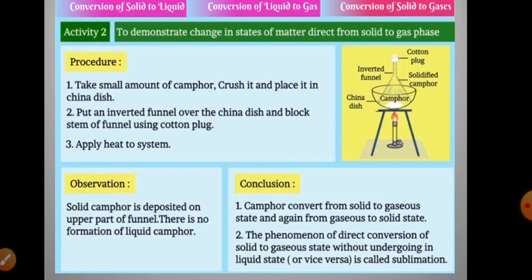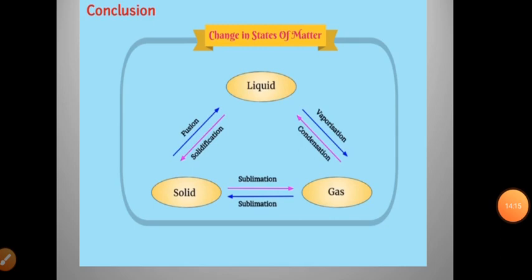The phenomenon of direct conversion of solid to gaseous state without undergoing the liquid state, or vice versa, is called sublimation. So children, here is a flow chart for you to understand the conversion between liquid, gas and solid. Liquid changing to gas we call vaporization, and solid to liquid is called fusion.